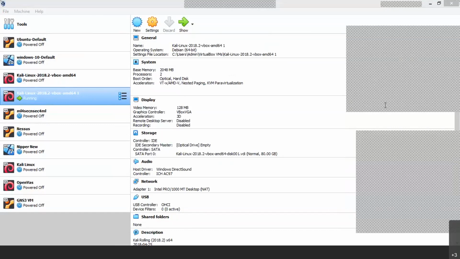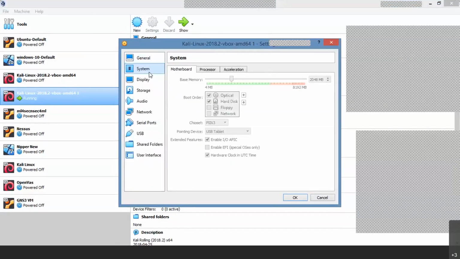So after clicking the new button and using the create button, your installation will automatically get started. Okay. But keep in mind, go to the settings. There is an option here, boot order. Can you see my boot order here, under General, under System, under Motherboard. Okay. So always your boot order should have your optical drive first. See here, my first boot priority is my optical drive. Second is my hard disk. Third you can give as per your requirement.